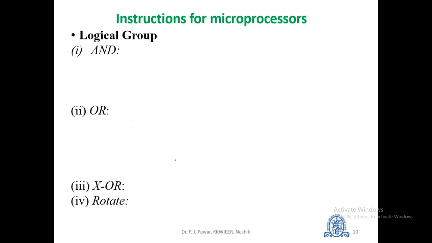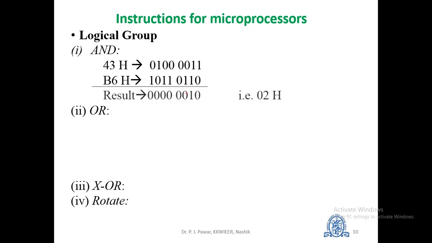The next instruction group is the logical group, and the instructions that come under this group are AND, OR, exclusive OR, and rotate. The AND instruction carries out the logical AND operation. Thus the output will be 1 only if all input conditions are on. Suppose the first input is 43H and the second input is B6. Then the result of the ANDing operation is as shown here.